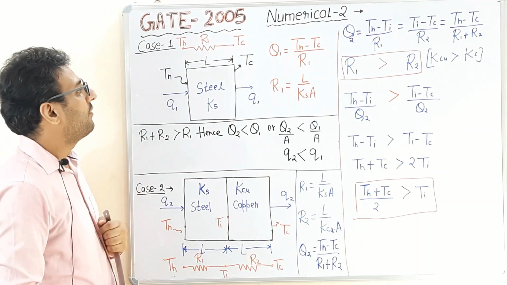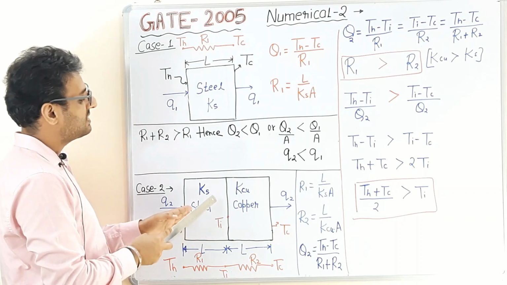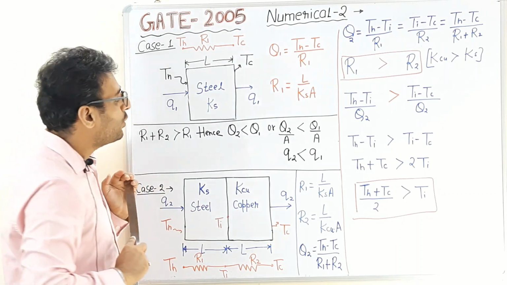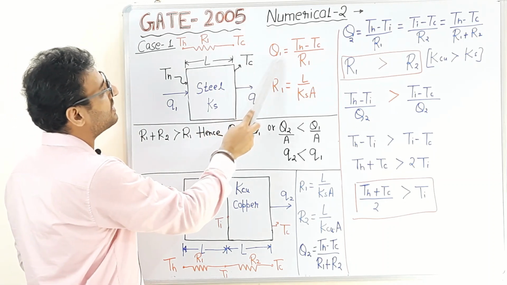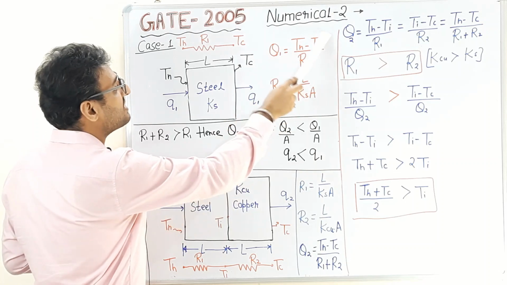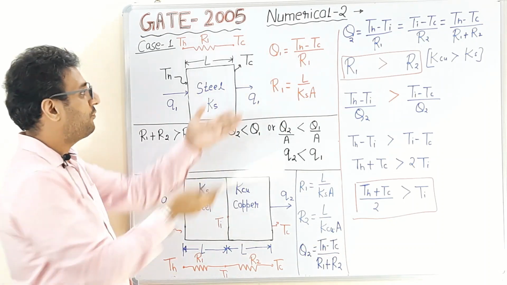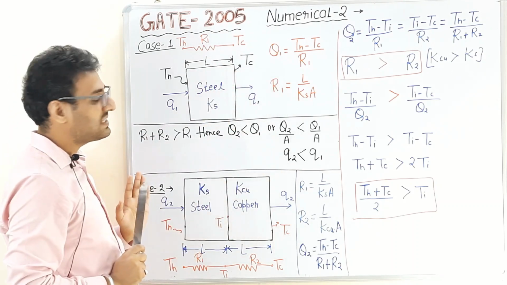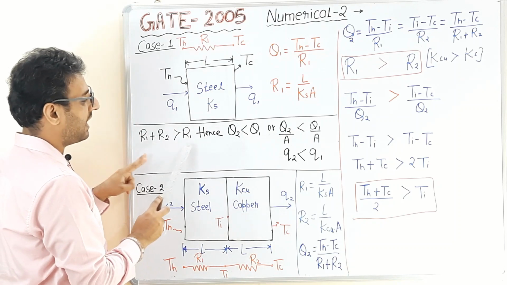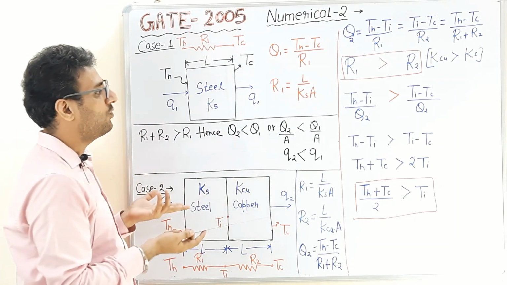Okay, now we can see that R1 is the same in both cases, because the steel plate is the same, and the cross sectional area and the thickness are the same. So here Q1 is TH minus TC upon R1, and the temperature differences in both cases are also the same. From the formula of the heat transfer rate, we can see that R1 plus R2 is greater than R1, hence Q2 will be less than Q1.